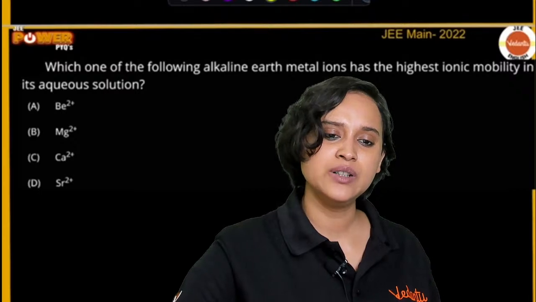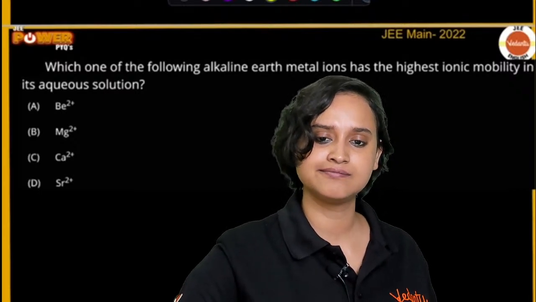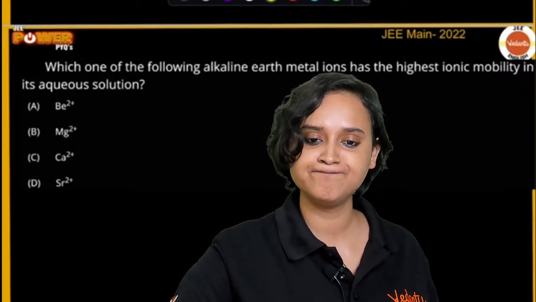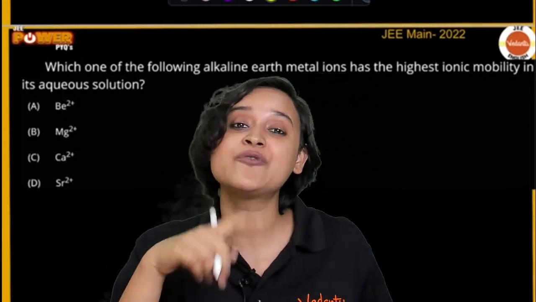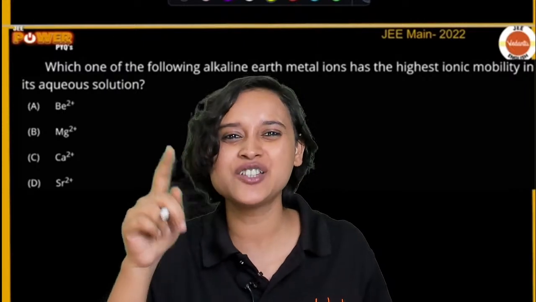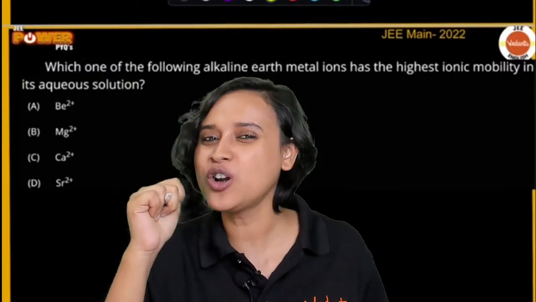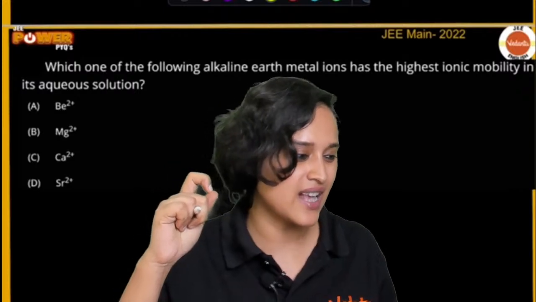LiH will also have, but LiH forms duplet rule, right? LiH follows the duplet rule. It will not be electron deficient as such.